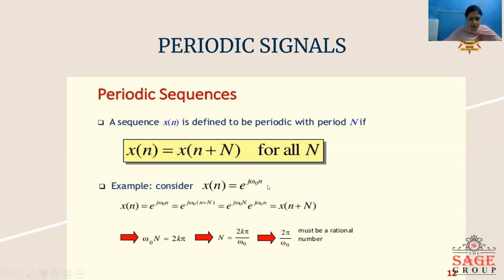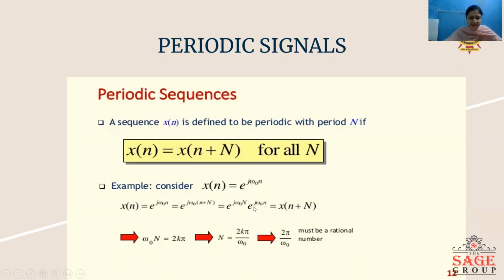Now, if we want to find out the condition for periodicity, we have taken an example x[n] is equal to e^(j omega naught n). e^(j omega naught n) is a complex exponential which is considered to be a periodic signal. Now, if the sequence has to be periodic, then e^(j omega naught n) should be equal to e^(j omega naught (n plus N)).